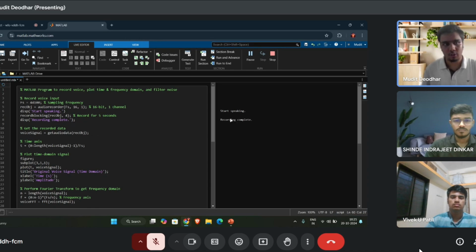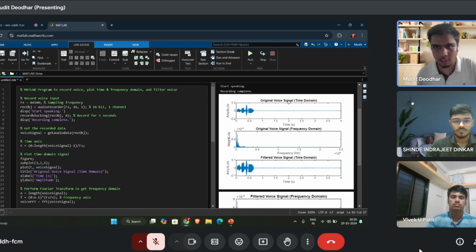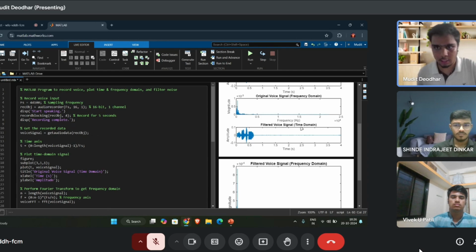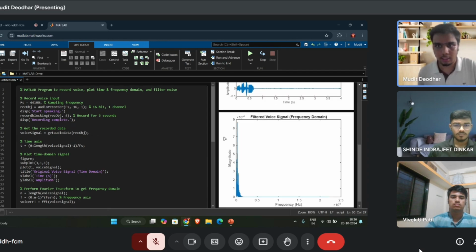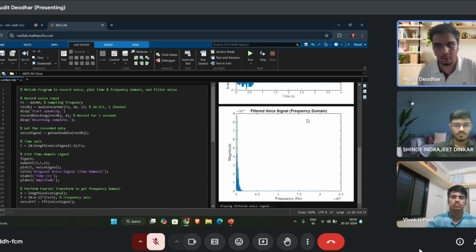Okay, so this recorded my voice for 4 seconds. This is the original voice signal graph, which is time versus amplitude. This one is the original voice signal that has frequency versus magnitude. This is the filtered voice signal graph in the time domain, that is time versus amplitude. And this is the filtered voice signal in the frequency domain graph, in which it is frequency versus magnitude.